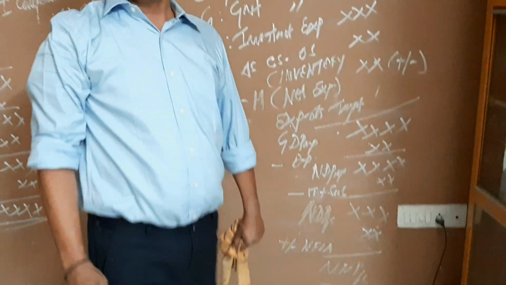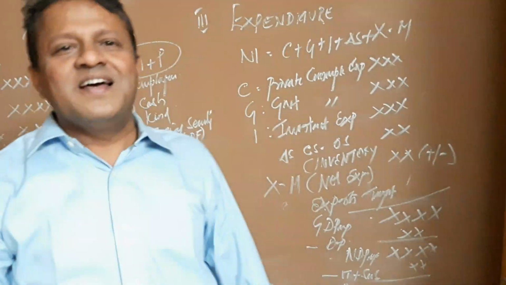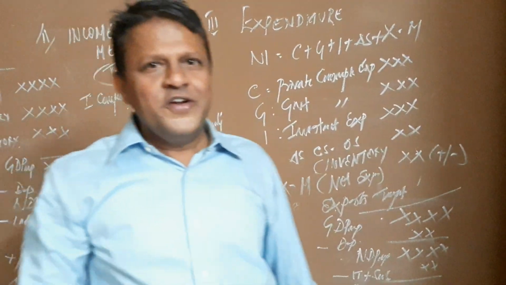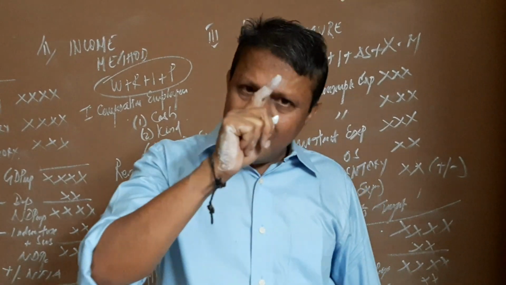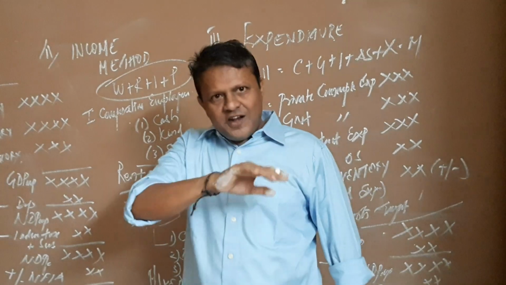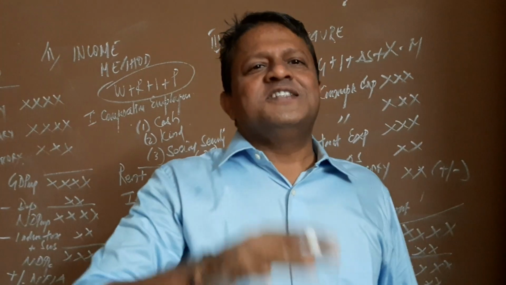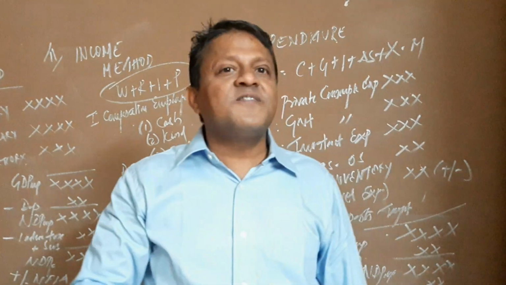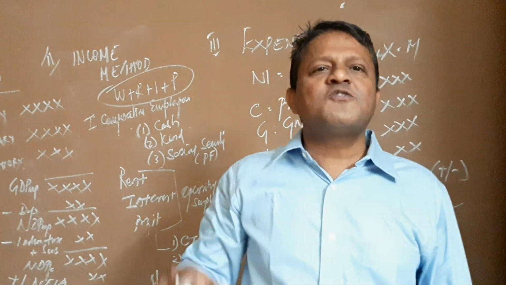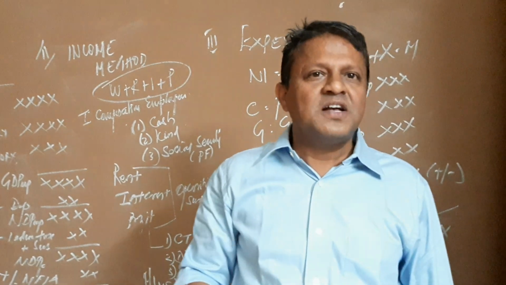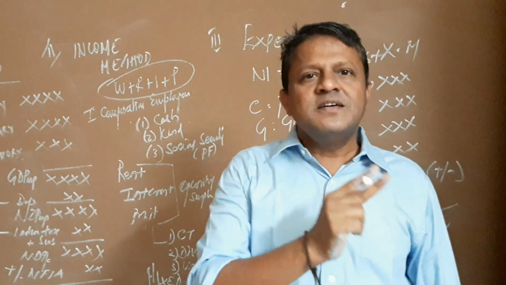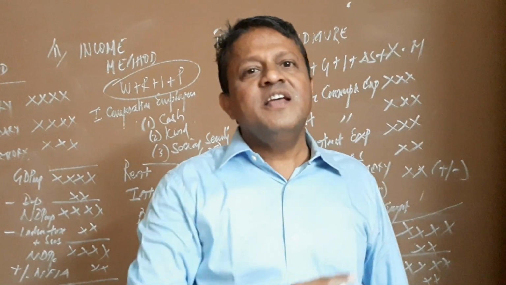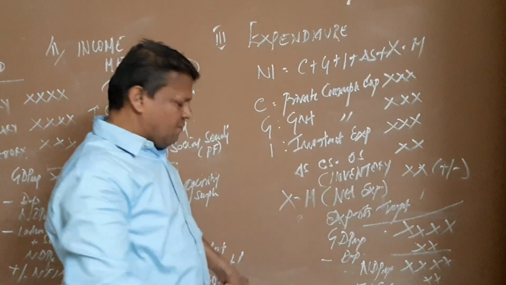But remember, this is what we did earlier. Now we don't need to come to NNPFC, we need to come to NNP market price. Because under the new methodology, the GDP is not calculated at factor cost, but it is calculated at market price. Two changes were done: changes in the base year and changes in the final measure.